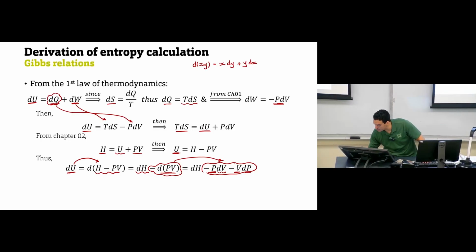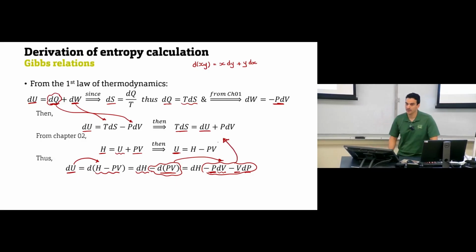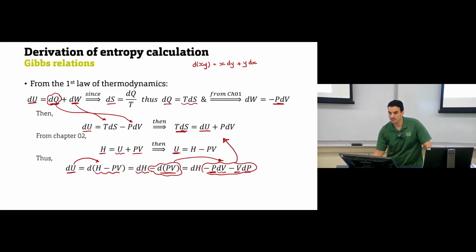So now substitute everything here in this equation. So we can say TdS, this one is dU, which is dH minus PdV minus VdP, plus the last term, PdV.